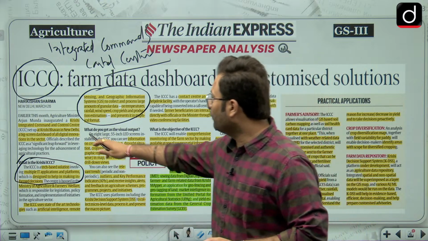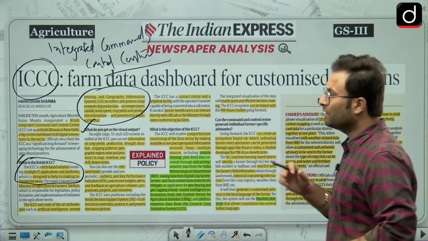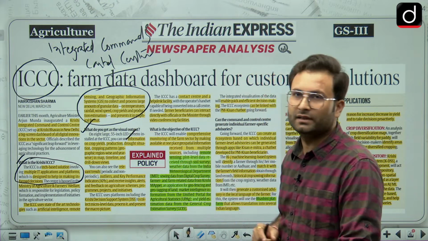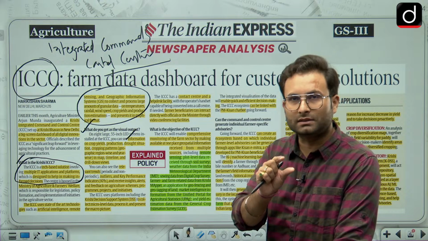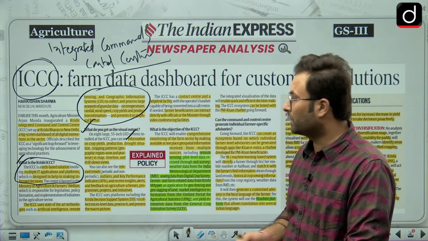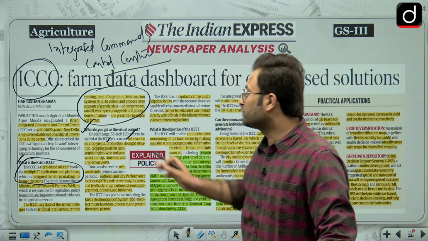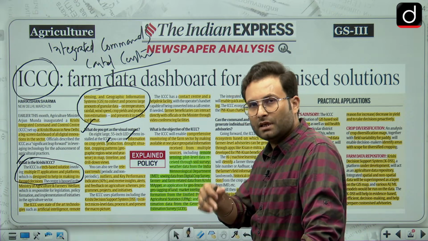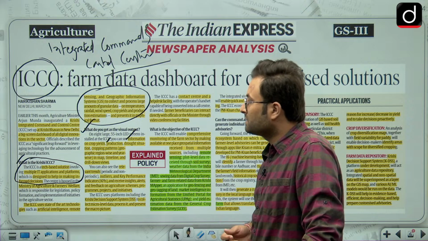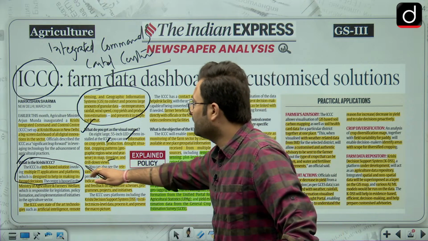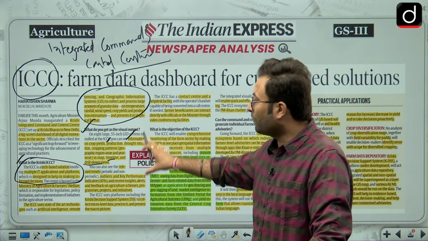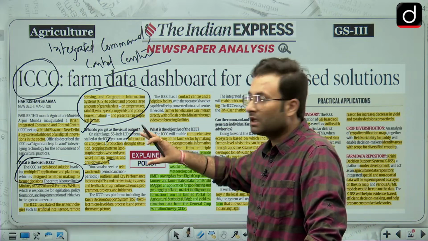Okay, now what do you get as the visual output? What will you get out of it? You will get information about the crop yield. Okay, what kind of seeds will give you what kind of yield. Then production, drought situation, cropping patterns, graphics, which can be region wise or year wise, and timeline and drill down views. Ultimately these are certain information that you will get out of the analysis of this data.